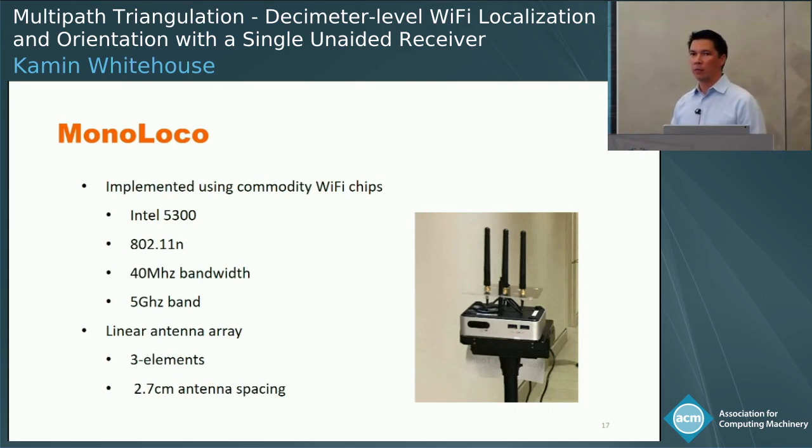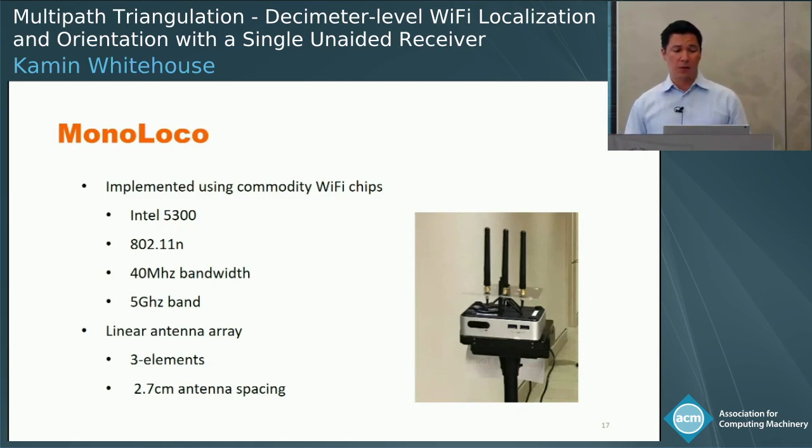And we ran multipath localization using the 802.11n protocol with about 40 megahertz of bandwidth, which means that if we were using time of flight, we would have something like 7.5 meters of resolution, so very low time of flight resolution, but still enough to run multipath triangulation. And we executed this in the 5 gigahertz band.